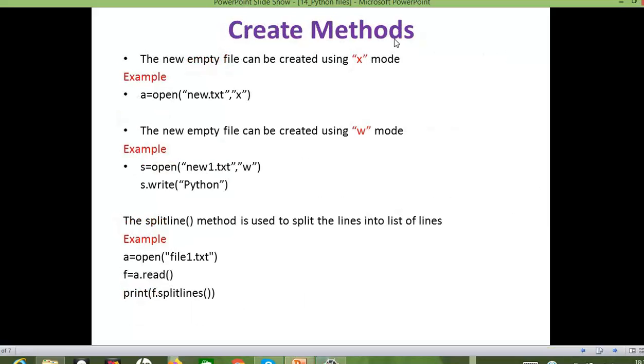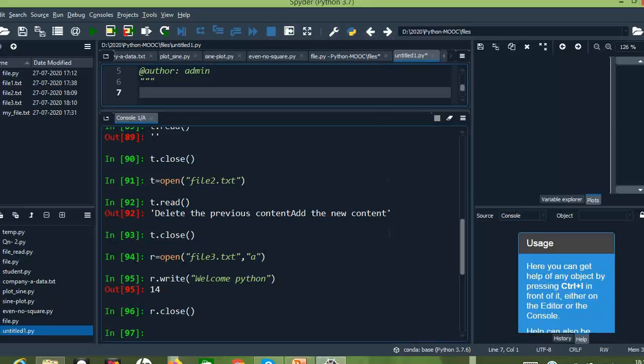Okay. So the next method is the create method. So a new empty file can be created using mode X, right? Previously in the write method also we have seen that we can create a new empty file, and using append method also we can create a new empty file if the file does not exist, or separately we have a create method using the mode X, right? So let us see it here.